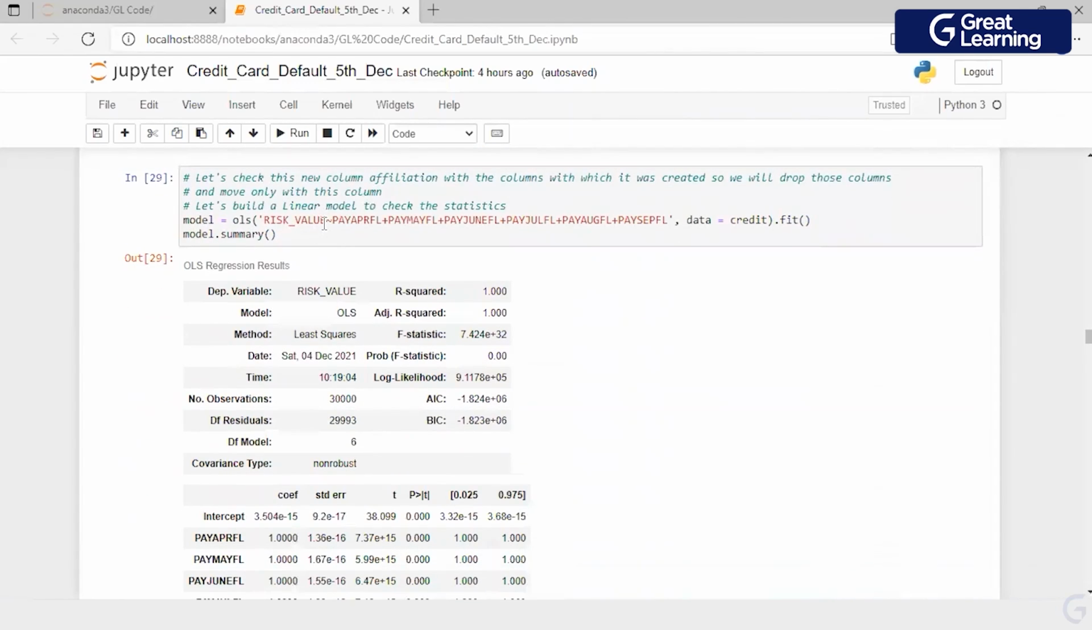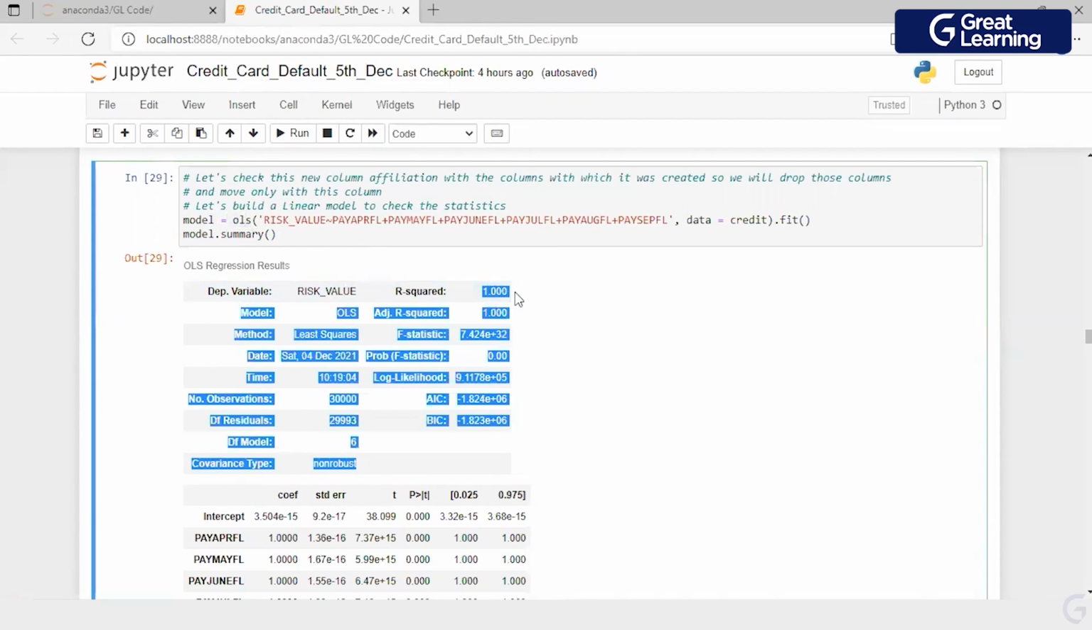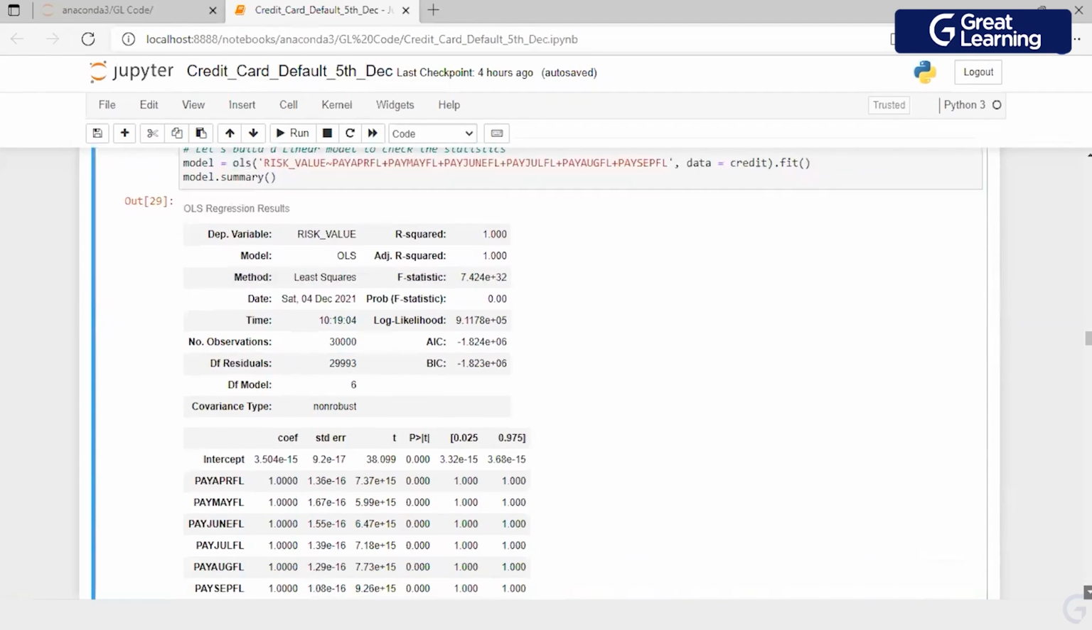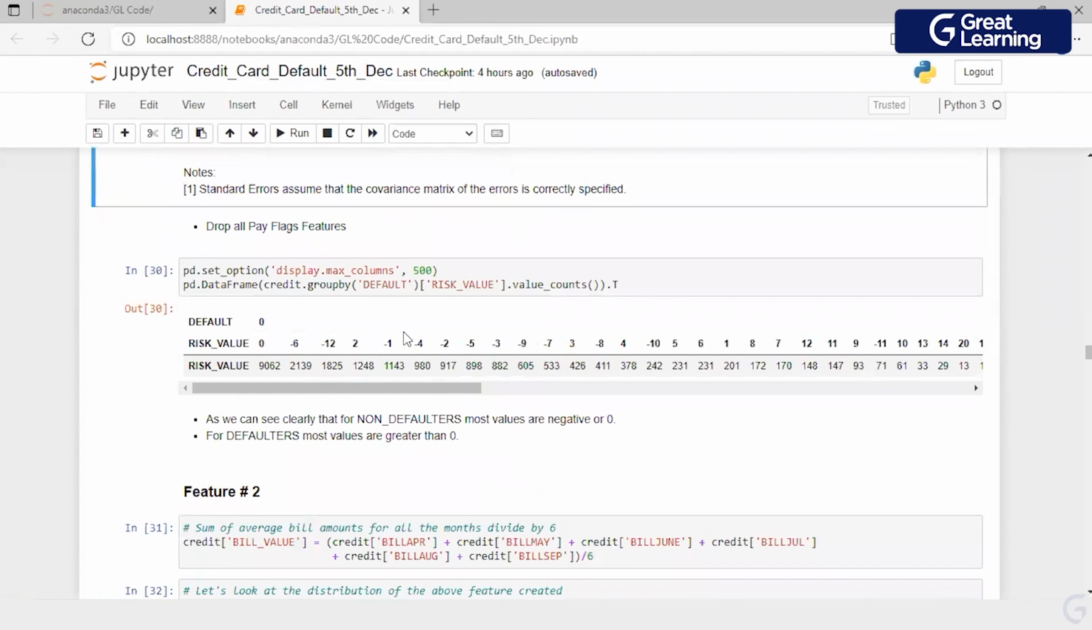Just to find out whether risk value has captured the required variance or not, I've created an OLS. Logically speaking, because it is a summation of all the flags, it should have captured it. I'm just giving you an idea of how you check it also. I've just created a regression model. It gives me an R-square value of 1, which confirms that risk value has captured all the flag information which is required. So now I will use this risk value as I go ahead. This is the first feature which I created.